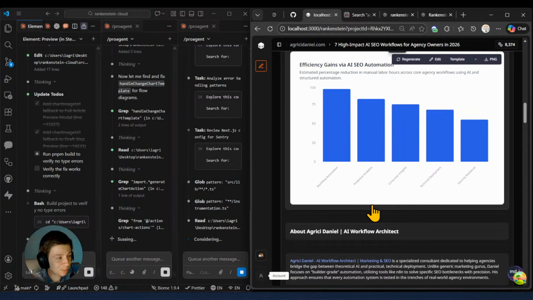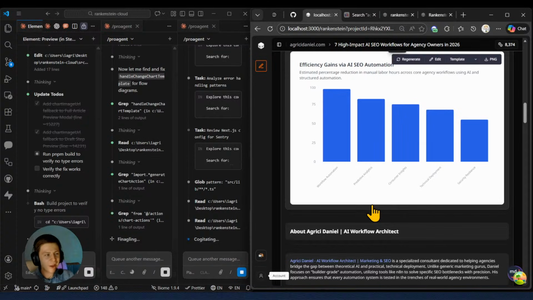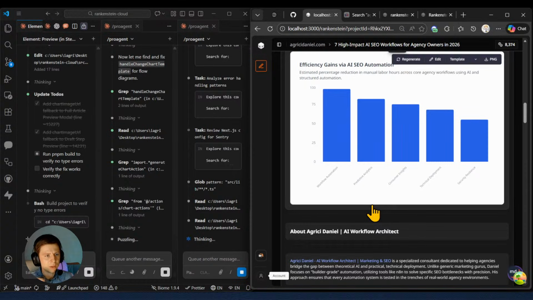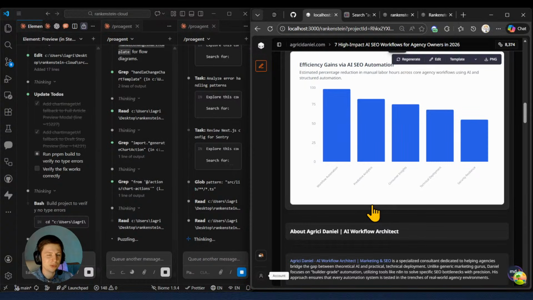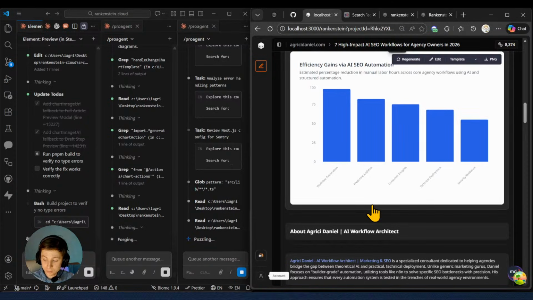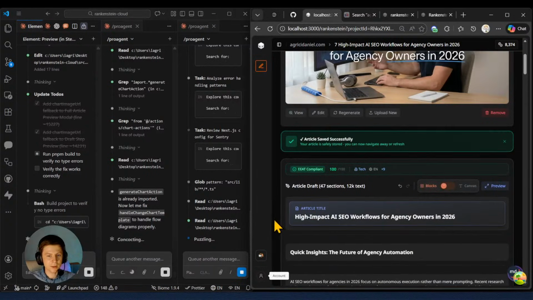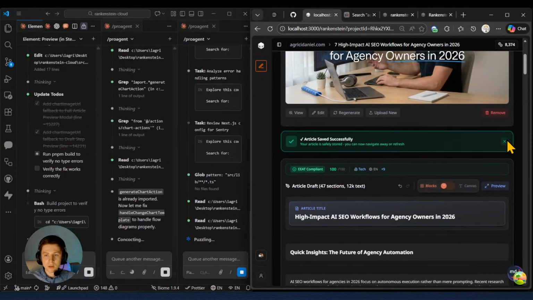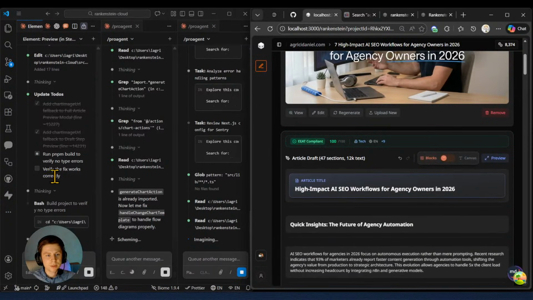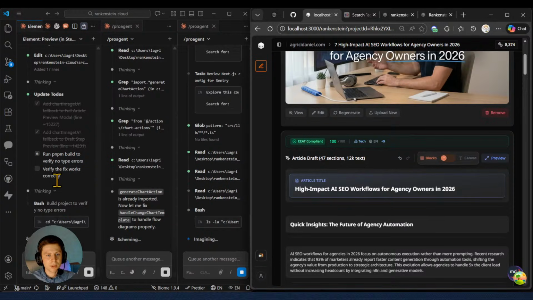Imagine you have that Sentry package installed. You have the errors pop up, because errors will pop up, that's for sure. And then you have a Claude Code Pro agent that will do the necessary fixes to this application. Of course, one very important part is also the security and the overall performance for our dear and lovely users. So right now this guy is running PNP build to verify no type errors.